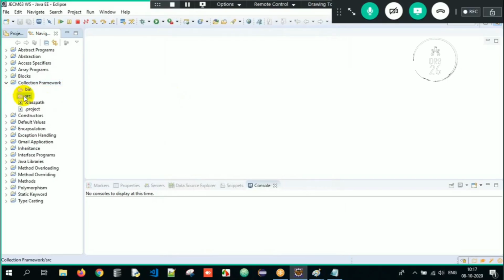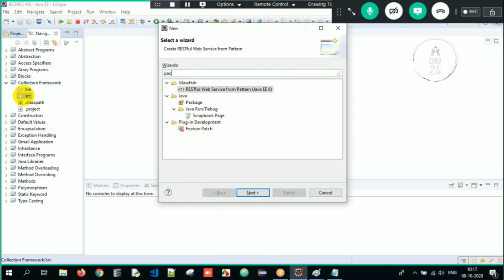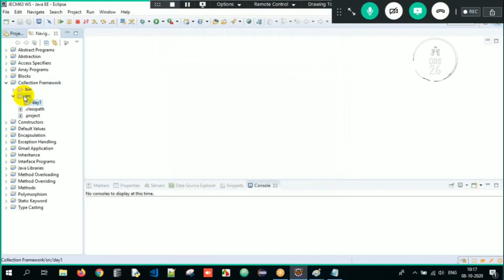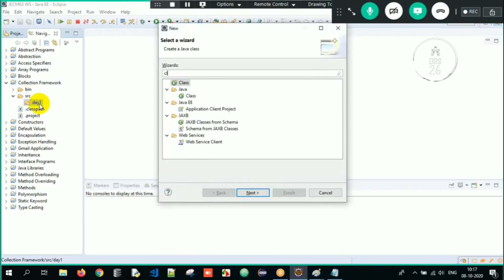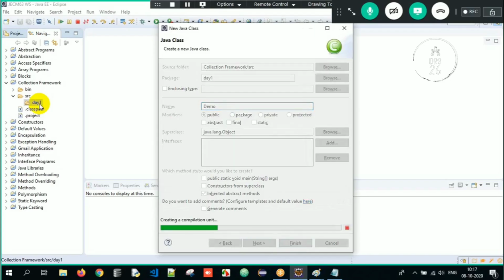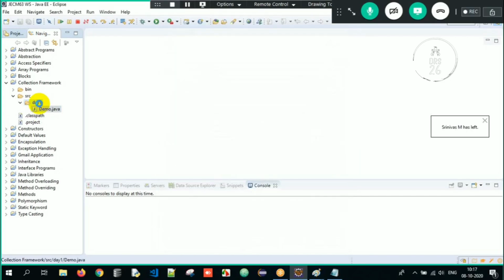Let me create a package. Control N. I will create a package, and that package name I'll just give as day one. Today is day one of collection, so I'll write it as day one. Under that, I will create a class, and the class name is Demo. So I have successfully created a class here.